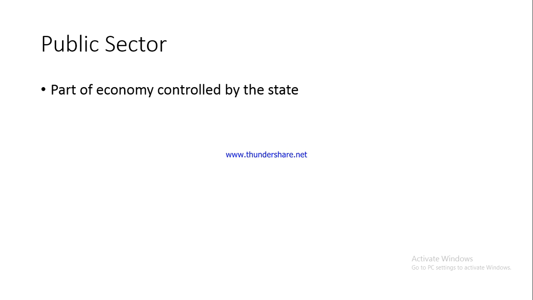What do we mean by the state? State does not mean Rajya, as in Uttarakhand state. State means a particular country, Rashtra. Fine. So here state means a particular country. So part of economy which is controlled by the country. Basically the ownership is in the name of the people of the country.